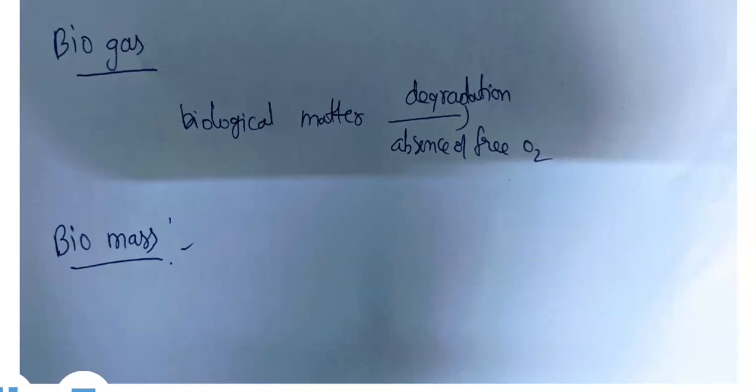The main constituents of biogas are methane, carbon dioxide, hydrogen, nitrogen, and sulfides. The compositions are: methane 50 to 60%, carbon dioxide 30 to 40%, hydrogen 5 to 10%, and nitrogen 2 to 6%, and small traces of hydrogen sulfide are present in biogas.